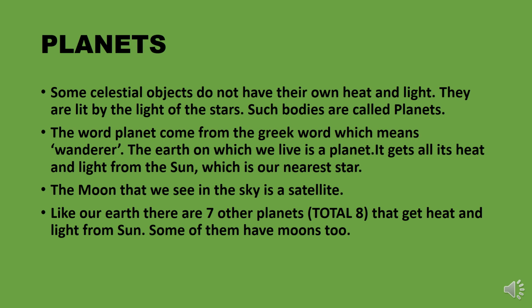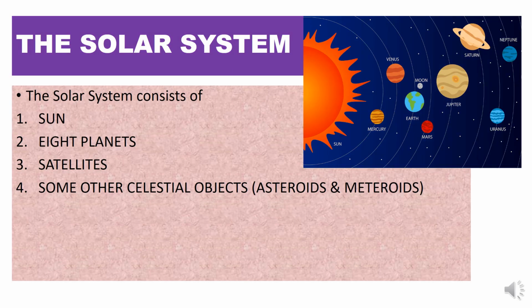Like our Earth, there are 7 other planets. So there are a total of 8 planets that get heat and light from the sun. Some of them have moons too. The solar system consists of the sun, 8 planets, satellites, and some other celestial objects like asteroids and meteorites.